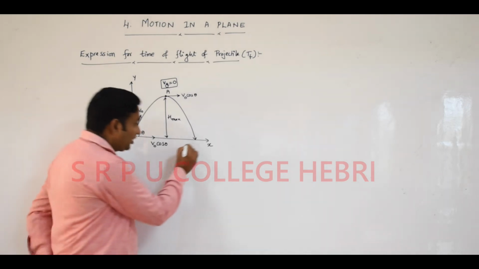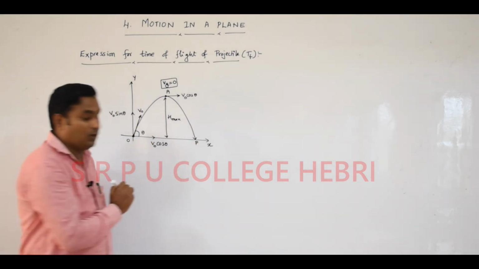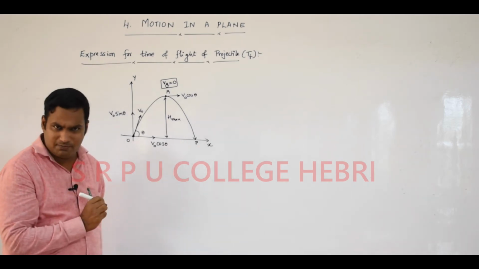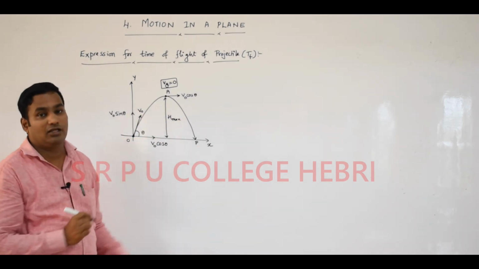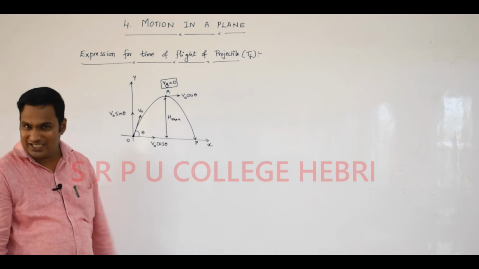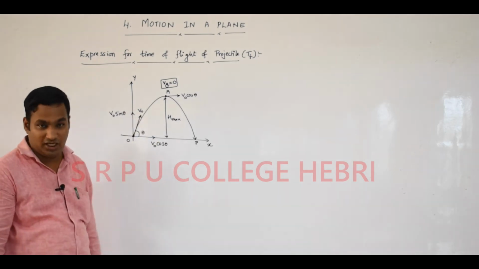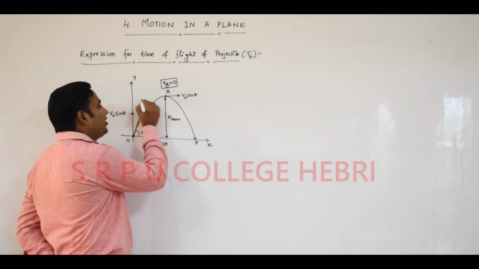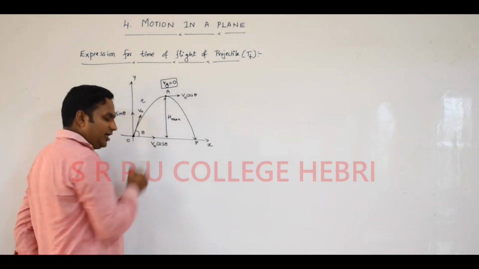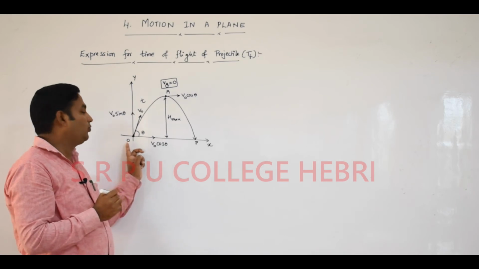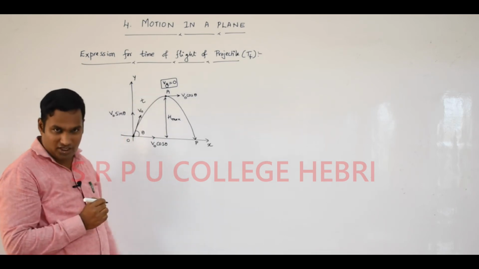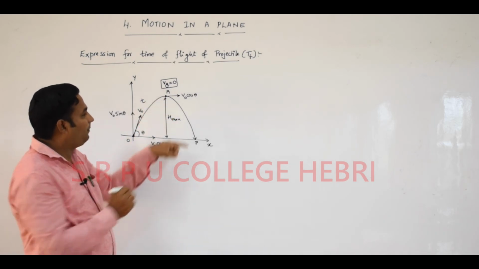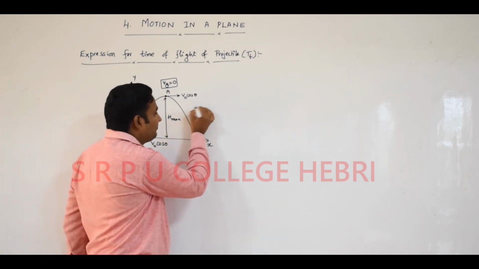Now the particle reaches this particular point, I call it P. The starting point is O and the end point is P. The projectile moves from O to P. Is that clear? We call it the complete journey. I assume that the time taken for upward movement from O to A is T. The time required to move from O to A is T. Similarly, the time required to move from A to P is also T.